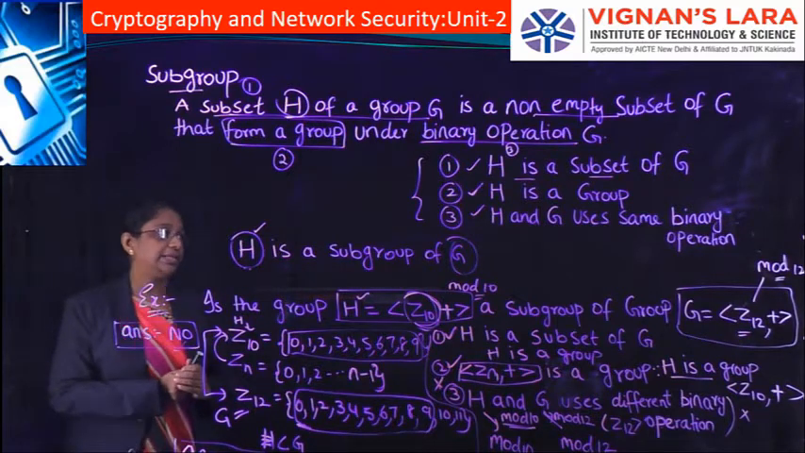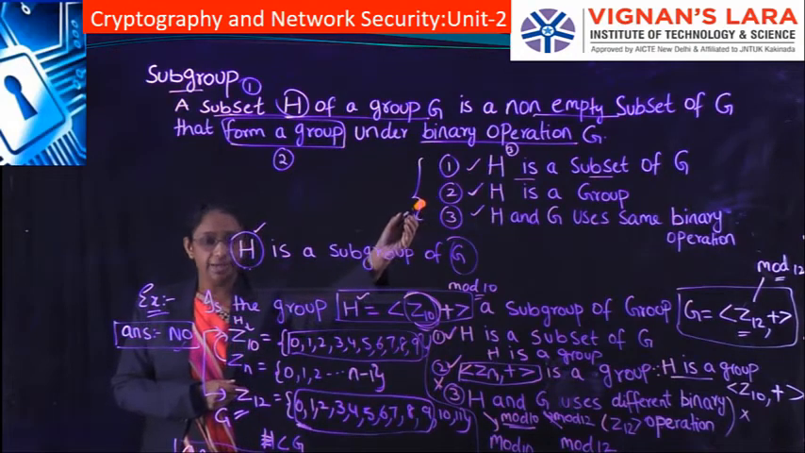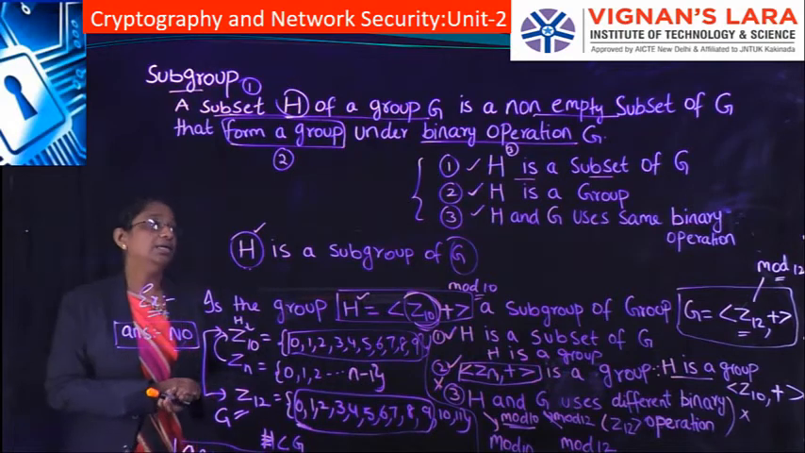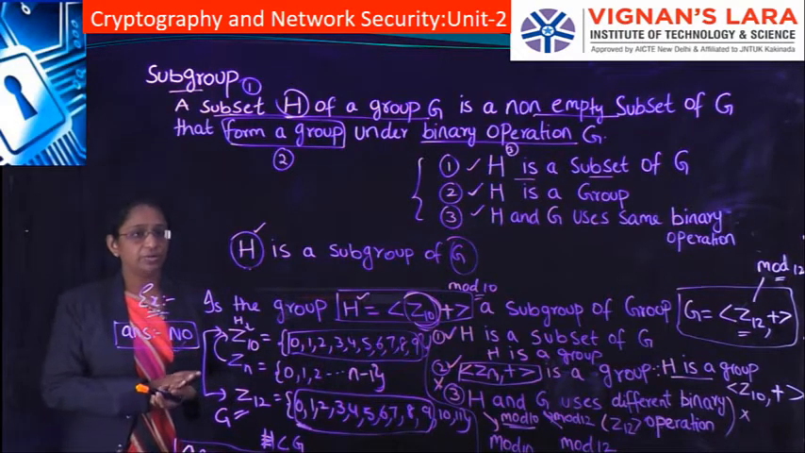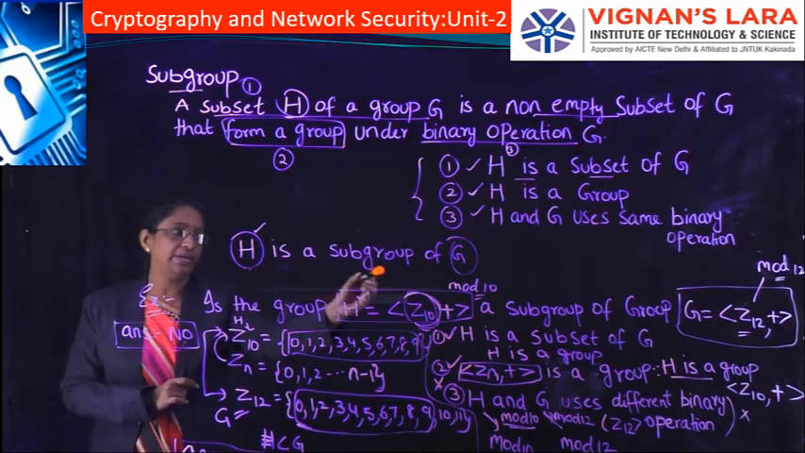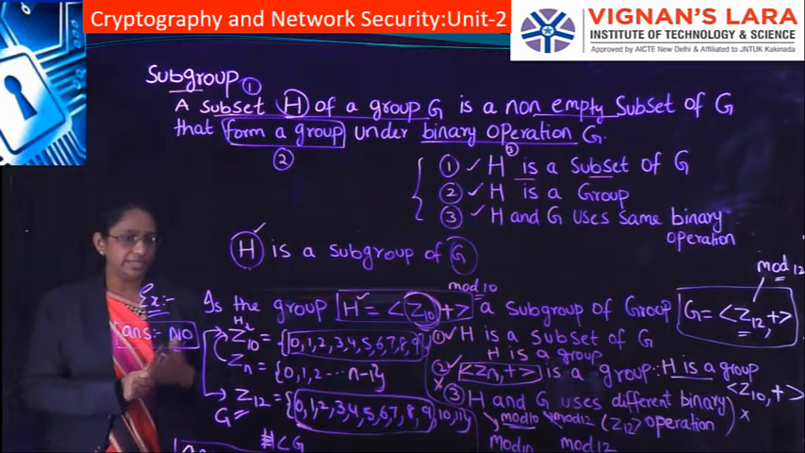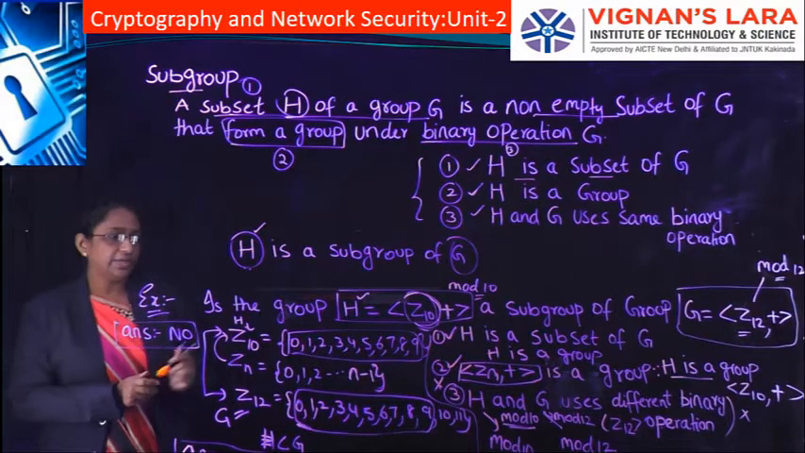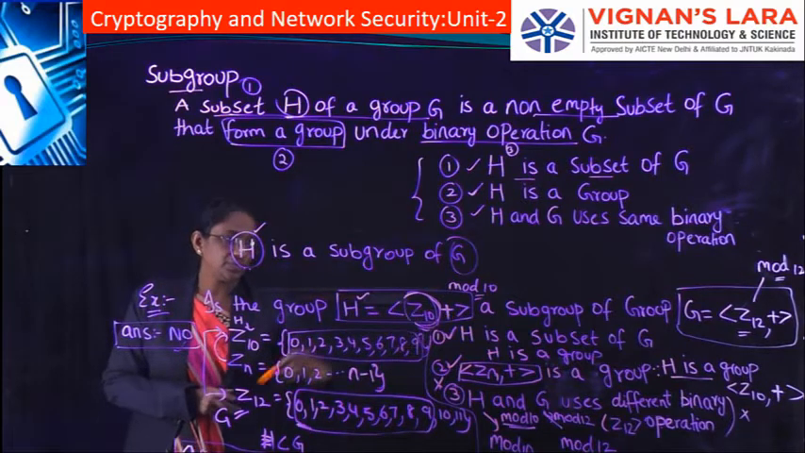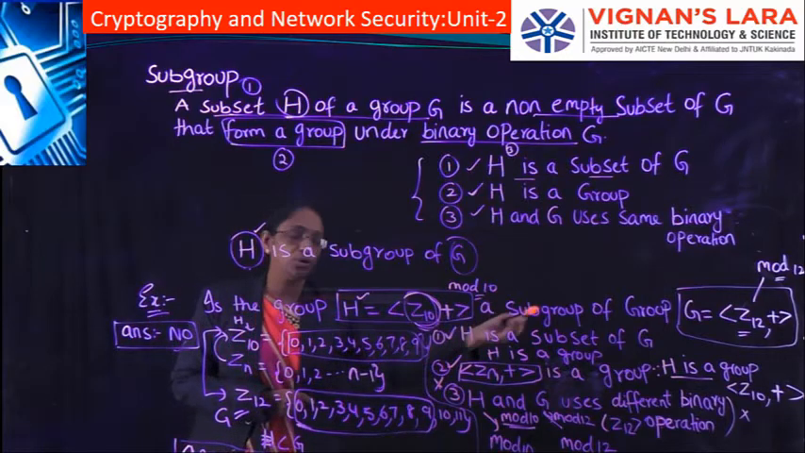The first property is that H should be a subset of G. The second property is that H should be a group, and the third property is that H and G use the same binary operation. If H satisfies these three properties, then H is said to be a subgroup of G. So here let's consider an example. Here is the group H equal to Z10, plus, and we ask whether H is a subgroup of G.